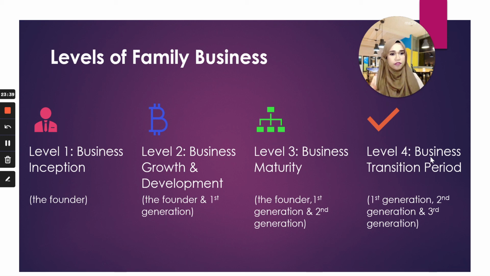And level 4 is the business transition period, whereby the founder is no longer in the business, typically because they already passed away. Then there's only the first, second and third generation. Let's say your grandfather passed away, then it is now your father, you, and perhaps your son or your daughter together with you in what they call the business transition period.